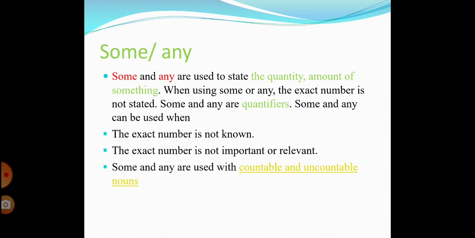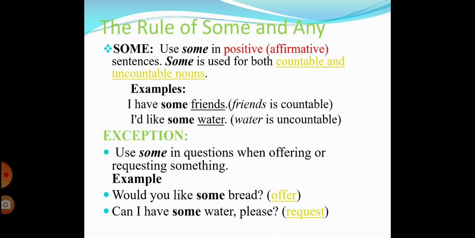Well, first of all, we use them when we don't know the exact amount or the exact number of things that we're talking about, and probably the exact number is not relevant. So we use words like some and any when we talk about countable and uncountable nouns, and we don't know the exact number and it's not important either. Okay, so first let's take a look at how to use some.